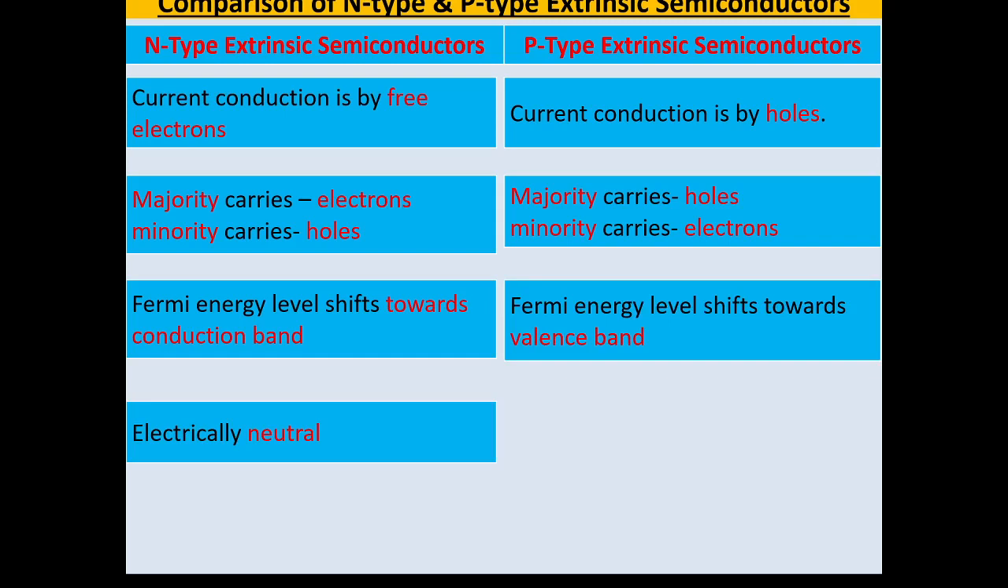As you know, in N-type and P-type, N stands for negative and P stands for positive. But both N-type and P-type semiconductors are electrically neutral. There is no charge on any of the extrinsic semiconductors.